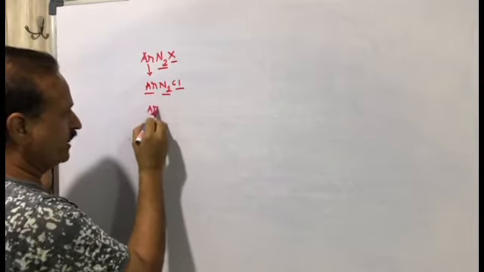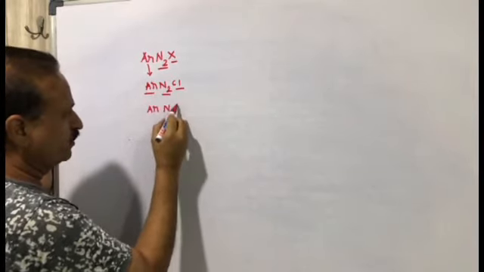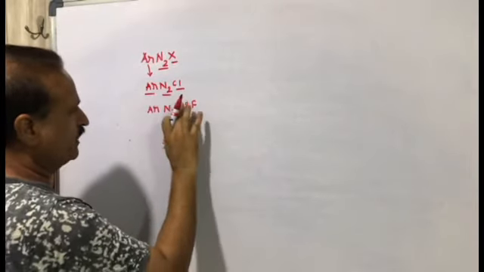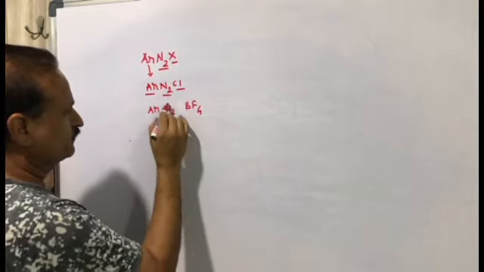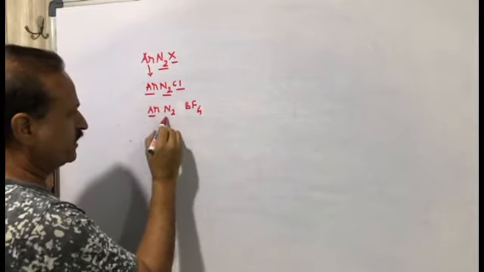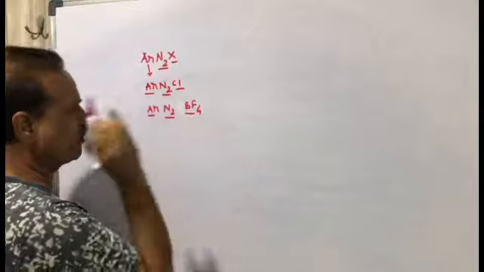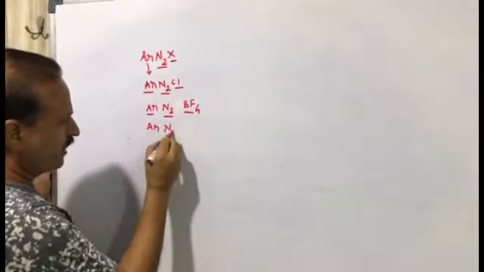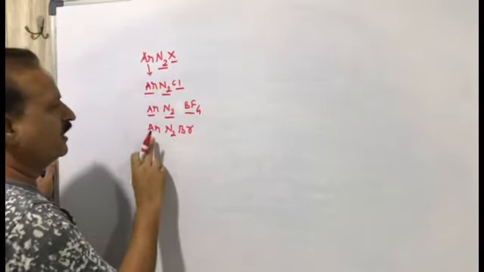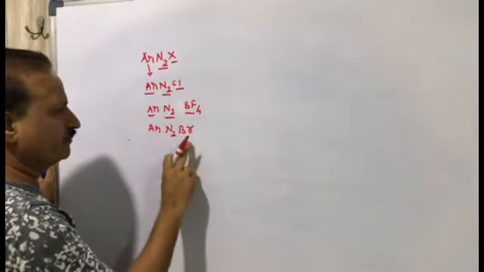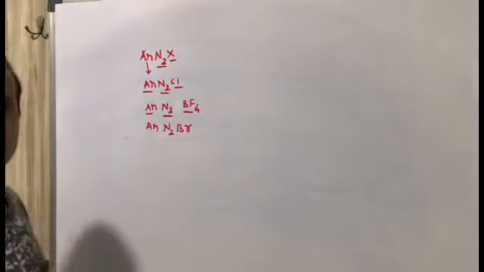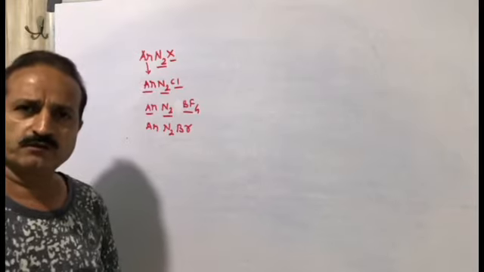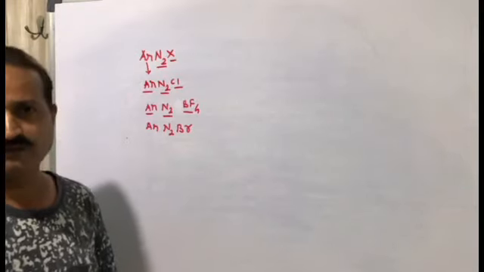If we have ArN2BF4, then it is benzene diazonium fluoroborate. If we have ArN2Br, then it is benzene diazonium bromide. So this is the sequence of nomenclature of diazonium salts.